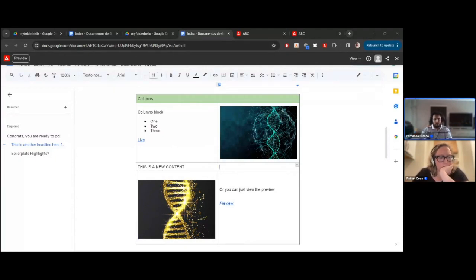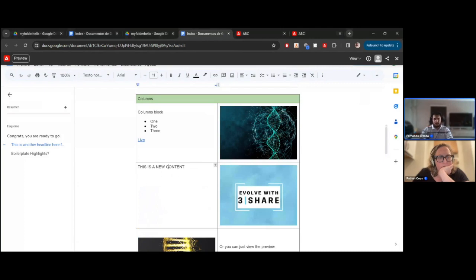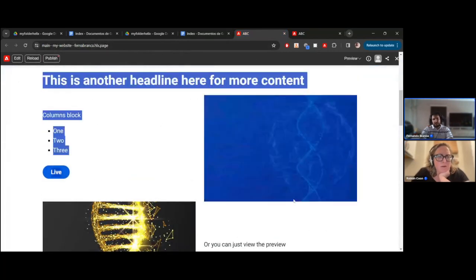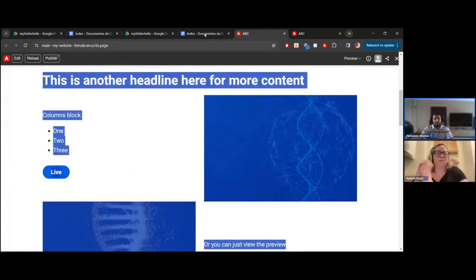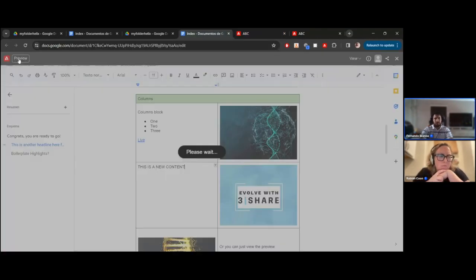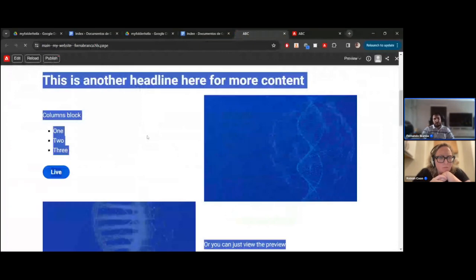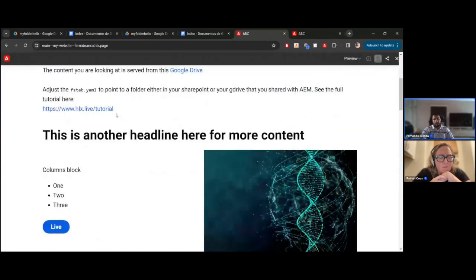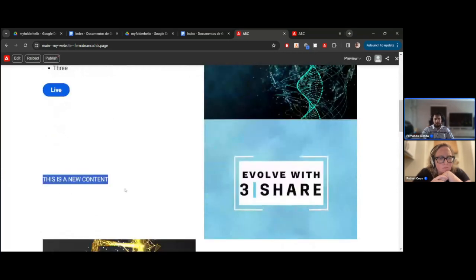I have one here. Let me know if you can see this on this row for this document. Yeah, it looks good. So you can see here, the changes are not in the preview instance, but if I click on the preview button using AEM Sidekick tool on the browser, automatically it's going to reload the page in the same instance, and you are going to see the change here. We have a new row, an image, and the content.